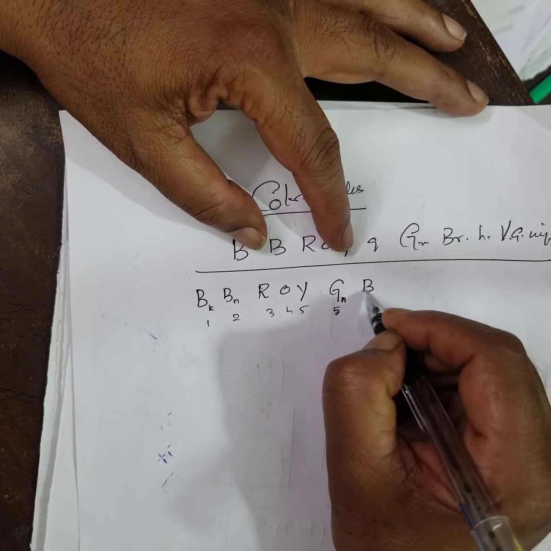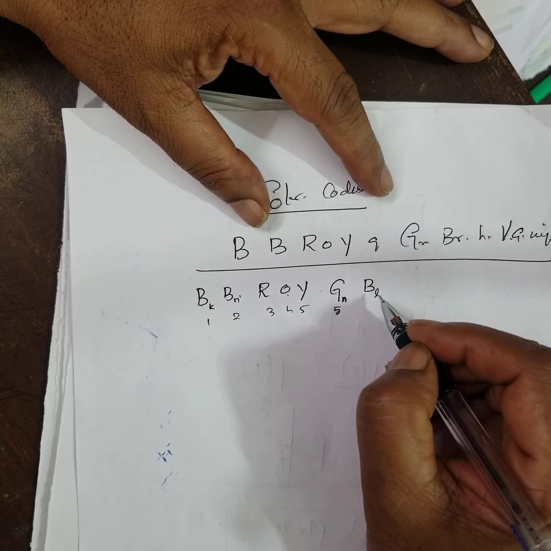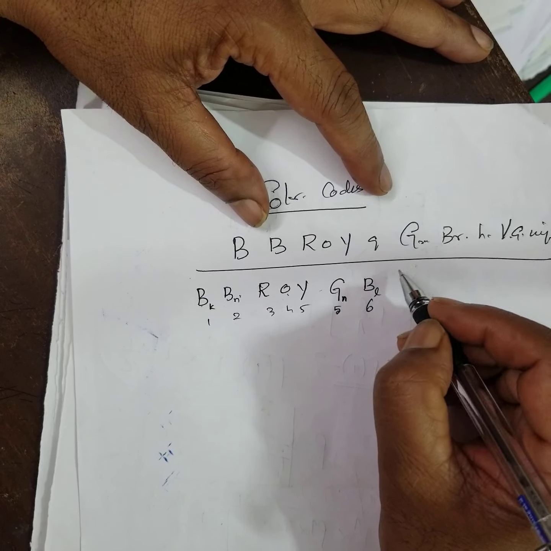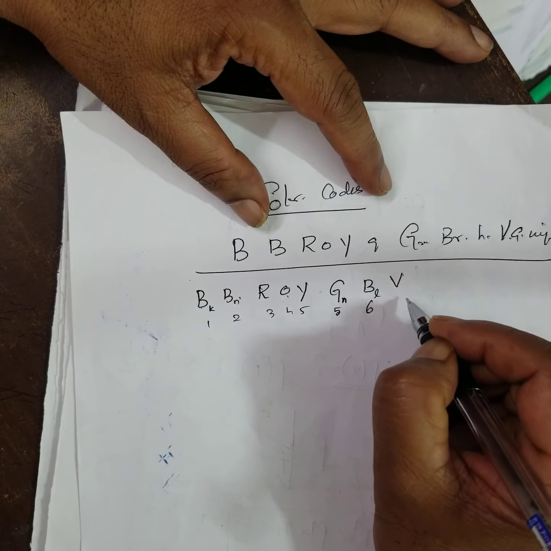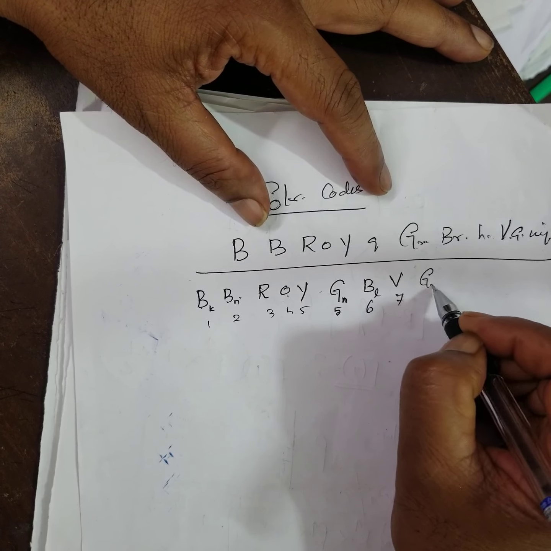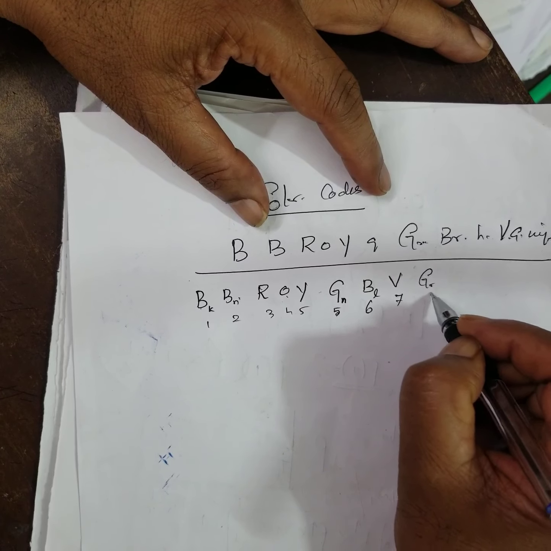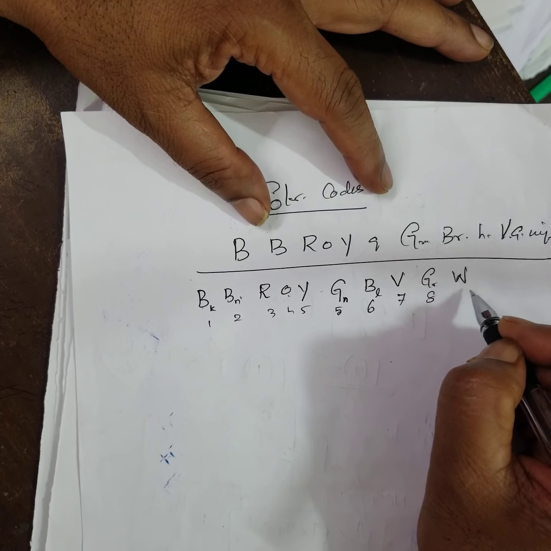Then blue. Blue is 6. Violet, 7. Grey, 8. Then white, 9.